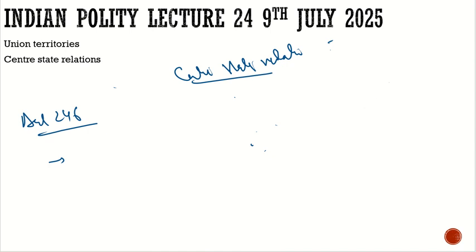Farm laws, if we see agriculture, it is the part of what? Agriculture is part of the state list. So how can the Centre bring up the farm laws? So let us discuss what these three farm laws were.